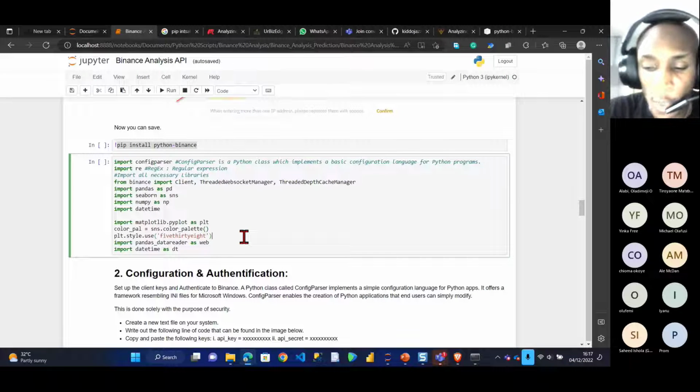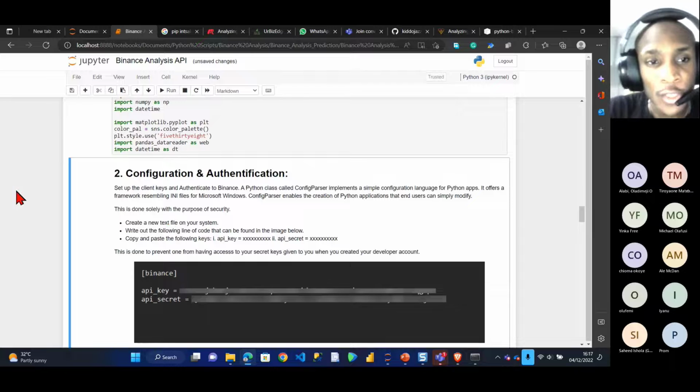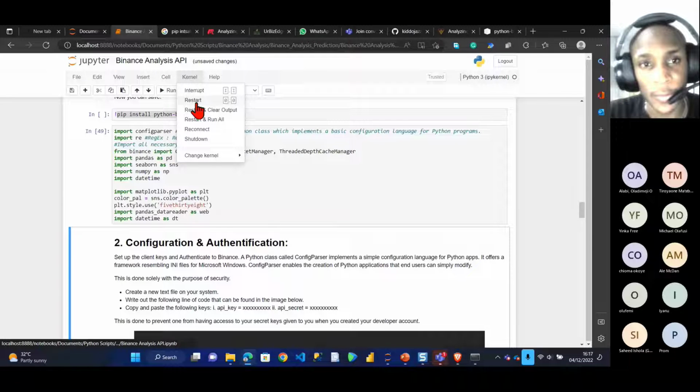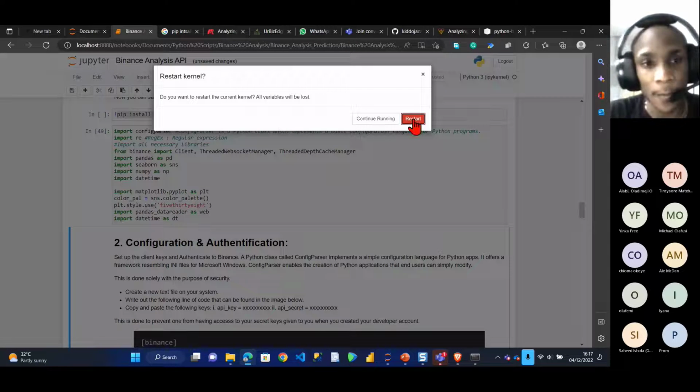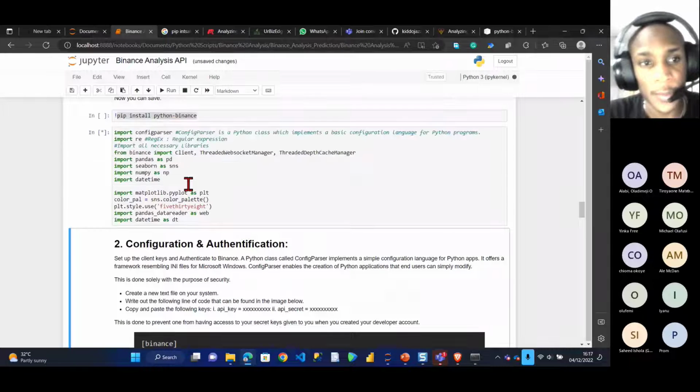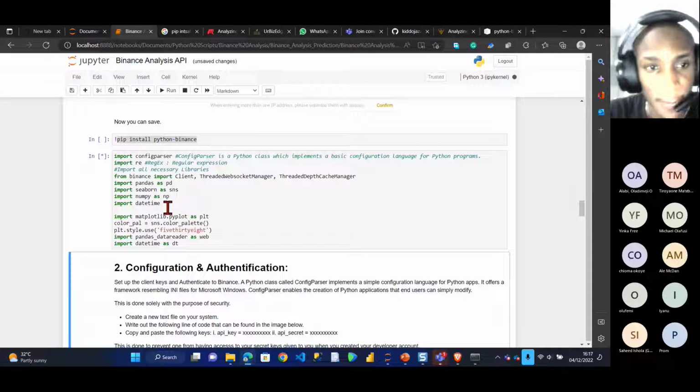So I will run this by pressing Shift Enter. Shift Enter is used to run your code. Now ready to run this, yes? Shift Enter. Let me just start off so it will be easier. I can't follow. Okay, so I'll run this again. Okay, so it's running now.